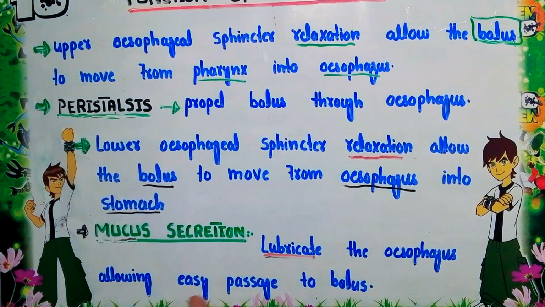The esophagus will be moistened or lubricated. Due to this moistening action of the mucus glands, the esophagus will easily allow the bolus to move through it. So this is the overall about the esophagus.